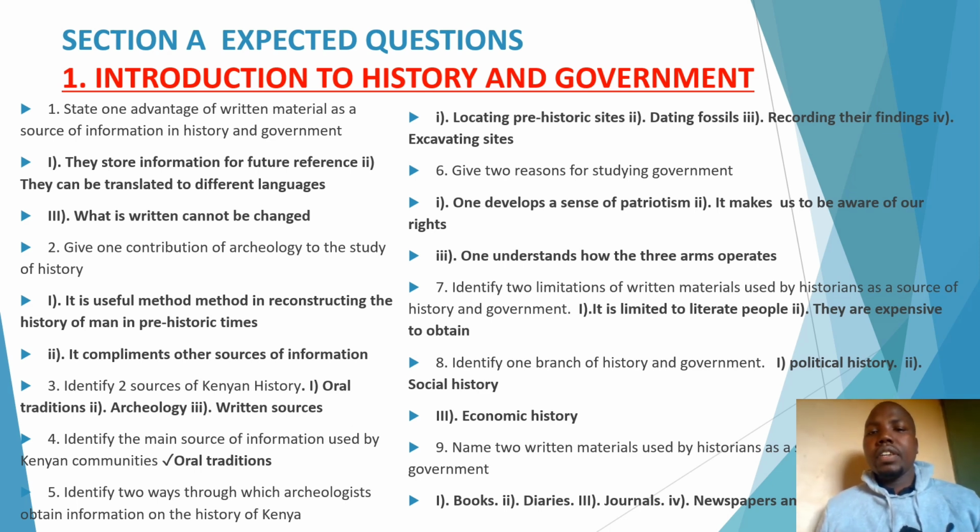Question 6. Give two reasons for starting government. Remember, the topic by itself is history and government. We normally learn about history and also government. And what are some of the importance of studying government by a learner? Number one, we are saying that it develops a sense of patriotism. Patriotism means what? It makes one become a responsible citizen. It also makes one become loyal to his country. Apart from that, it also makes one have positive attitudes towards his country.